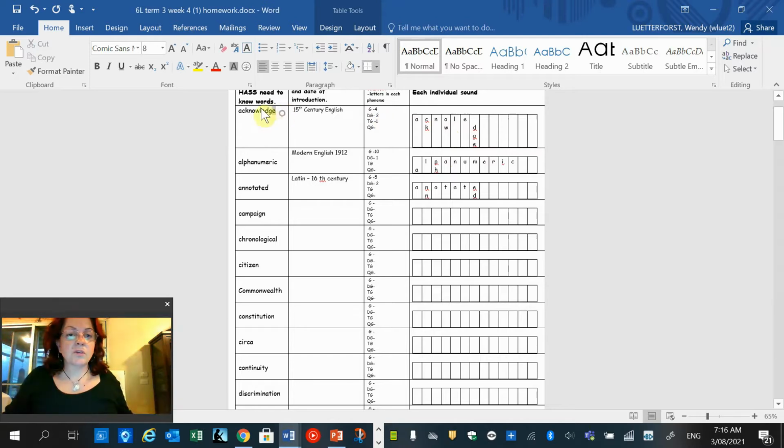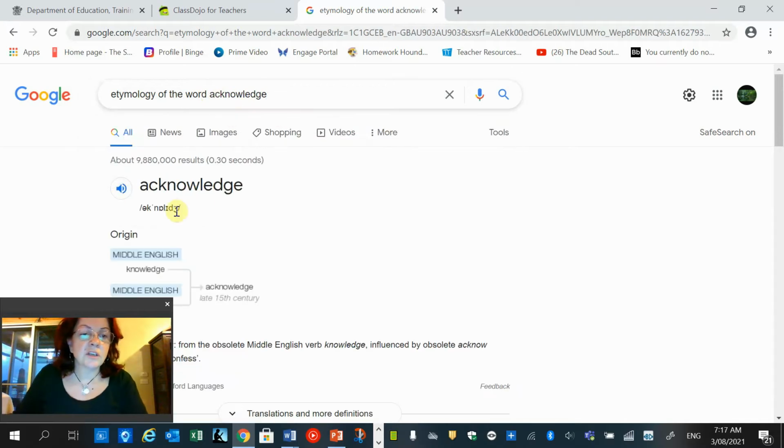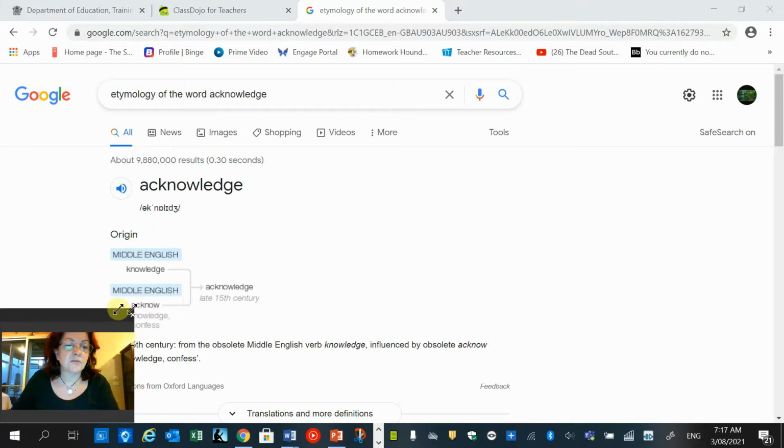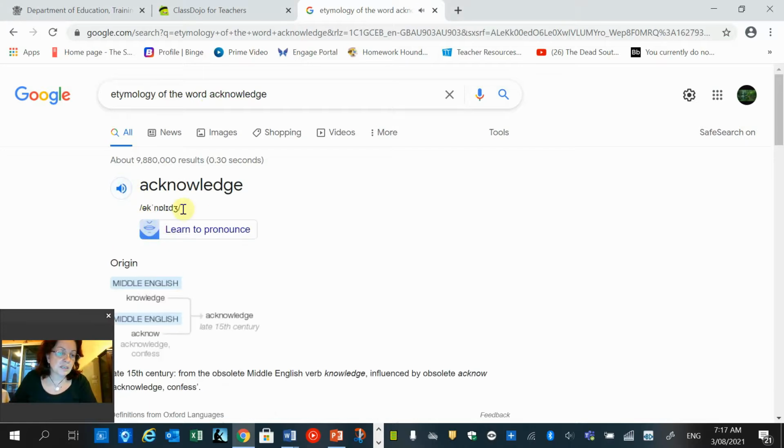But if you want to do it the same way we do it at school, you then copy the word. Now we're going to get the etymology of the word. We go into Google and hit return. Now this is great because we get a lot of information when we get the full details. We can learn how to pronounce it. Acknowledge. There's the IPA underneath if you want to still do that. If you don't, don't worry about it. We'll leave it for when we go back.